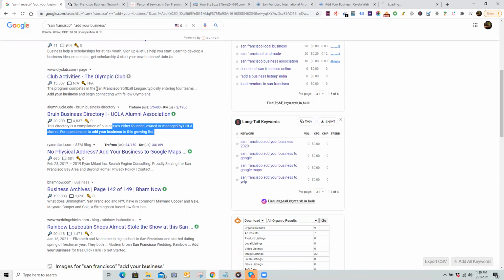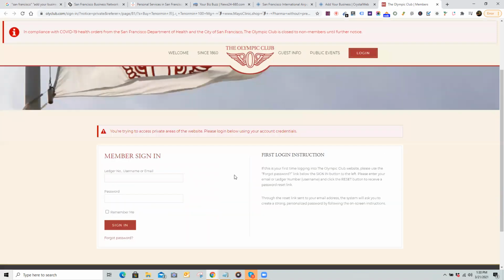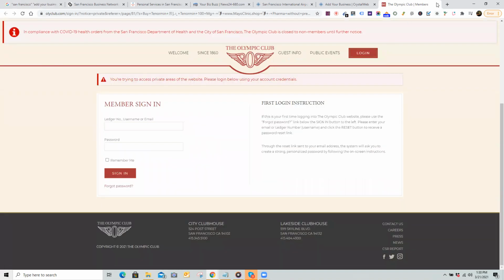Let's take a look at this because it says San Francisco. It says add your business. It's not cannabis or anything like that. Let's take a quick look. This may be okay. So hopefully it wasn't a spam site. Okay, no, we're going to need specific login access, even though this is located in San Francisco, which would be great. You have to be part of this organization. That's not a good one.